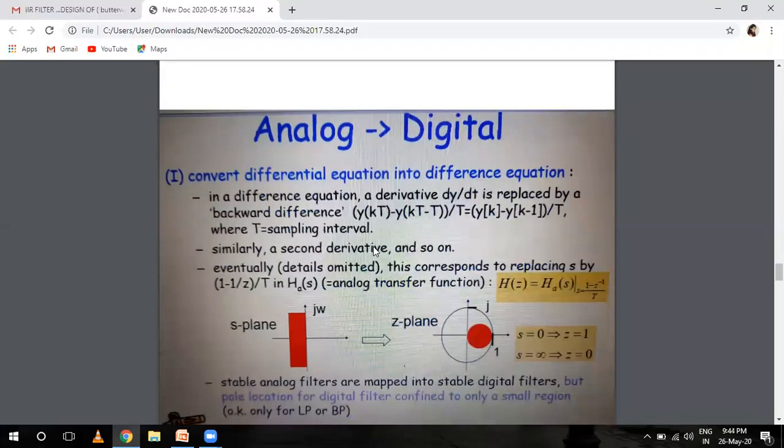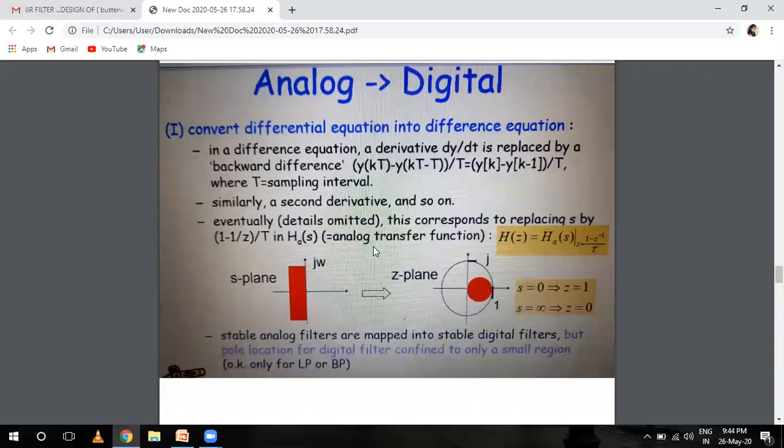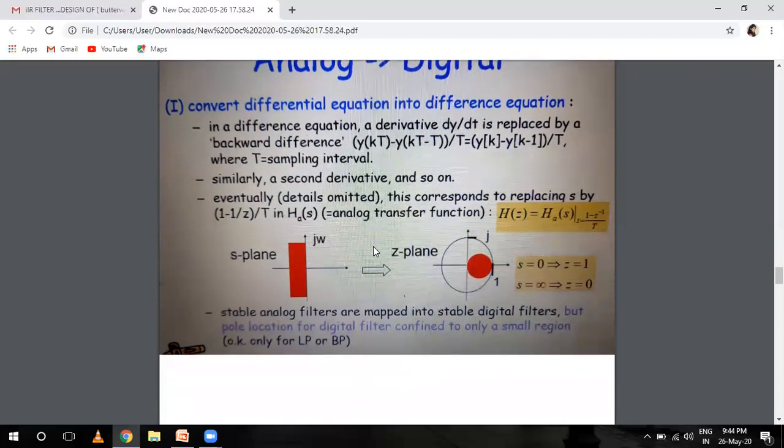This converts the differential equation. This is the approximation derivative. हम ये उस वीडियो में भी कर चुके हैं, फिर एक बार चलो go through हो जाते हैं. In a difference equation, a derivative dy/dt is replaced by the backward difference formula. ये मैं पिछली वीडियो में explain कर चुकी हूँ. T is a sampling interval, and similarly a second derivative and so on. So this corresponds to replacing s by (1 minus z inverse) by T.